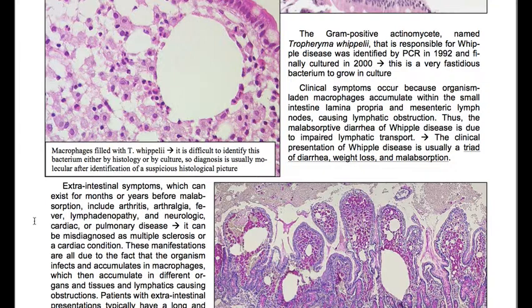Clinical symptoms occur because organism-laden macrophages accumulate within the small intestine lamina propria and mesenteric lymph nodes, causing lymphatic obstruction. Thus, the malabsorptive diarrhea of Whipple's disease is due to impaired lymphatic transport. The clinical presentation of Whipple disease is usually a triad of diarrhea, weight loss, and malabsorption.